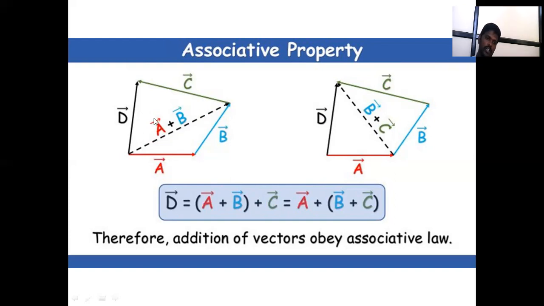So d bar is equal to a bar plus b bar, plus c bar, which is equal to a plus, in brackets, b plus c. That is, addition obeys the associative law of vectors. These properties are very important.